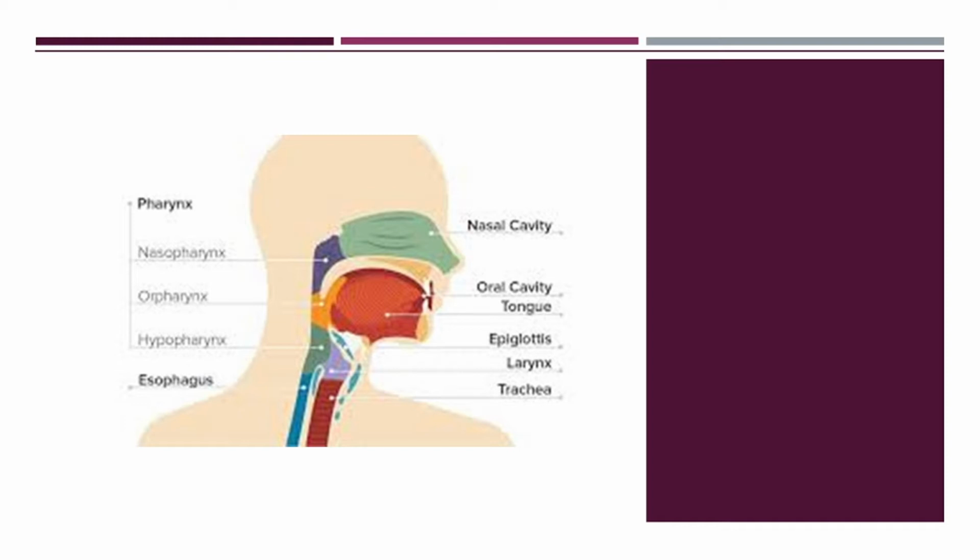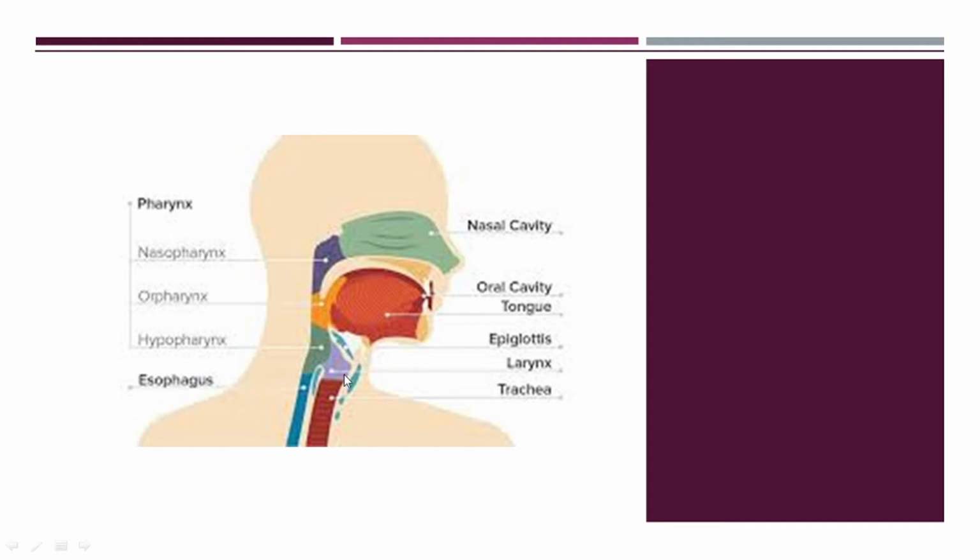Apart from the larynx and trachea, the epiglottis, tongue, oral cavity, nasal cavity, pharynx, and esophagus, all these topics have already been covered under the digestive system. So if you are interested to learn about those topics, please go back and watch the digestive system video. So let's start with the larynx.